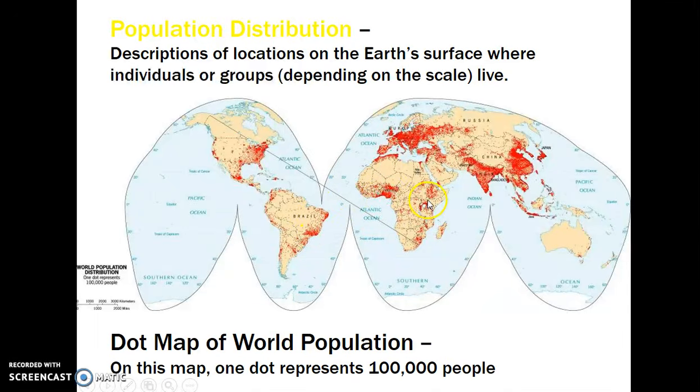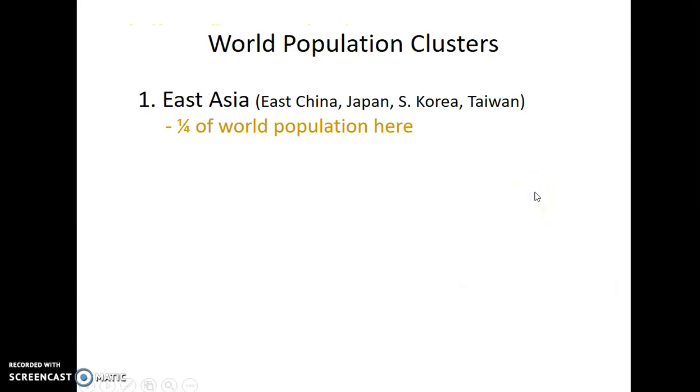Same here in Africa. This export-import. India is a bit different, because you'll also see where there's clustering along rivers as well. Look at this up here in Morocco, clustering here on the coast. So let's talk about East Asia. Again, East Asia is China, Japan, South Korea, and Taiwan.